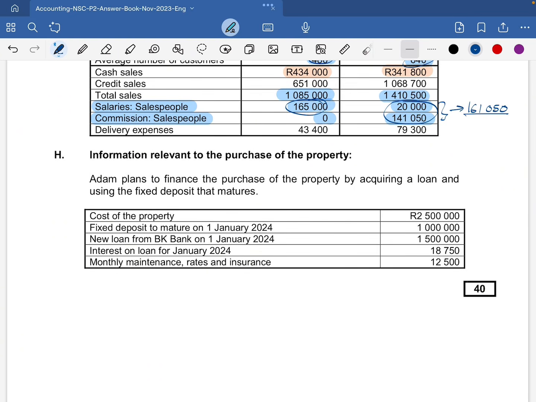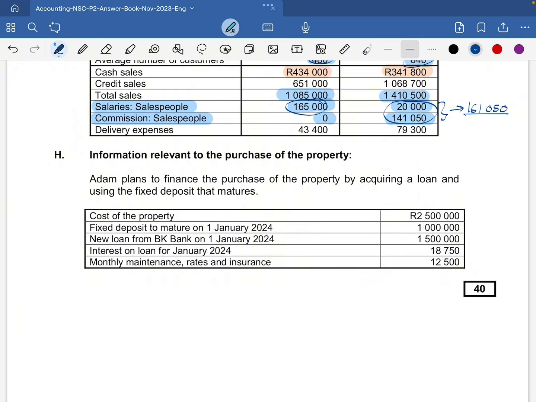And then they will get the new loan from BK Bank on the 1st of Jan 2024, which is 1,500,000. And then we will pay an interest of 18,750.